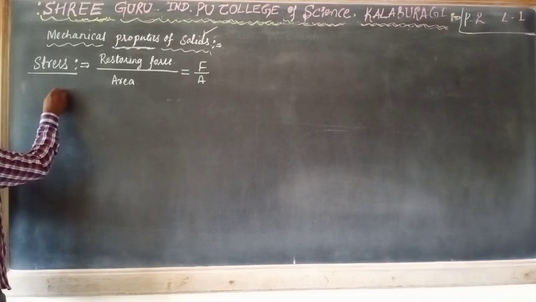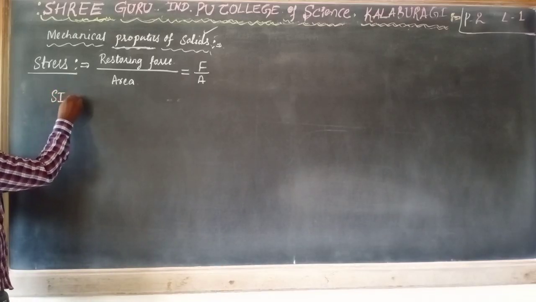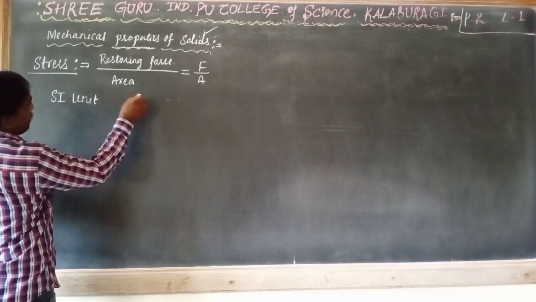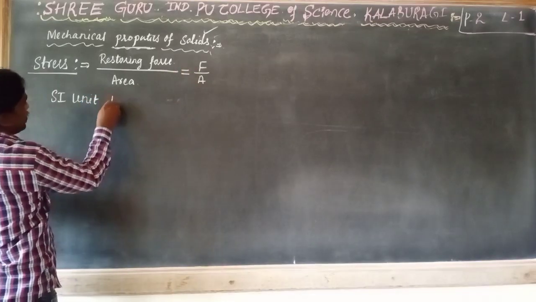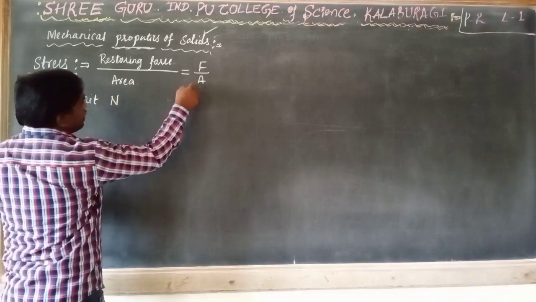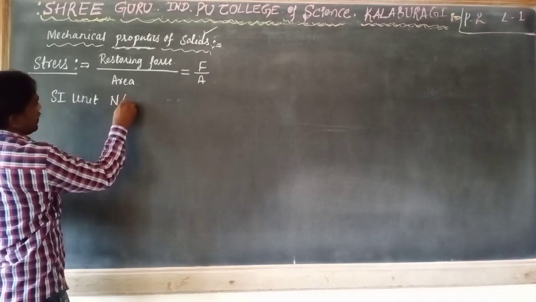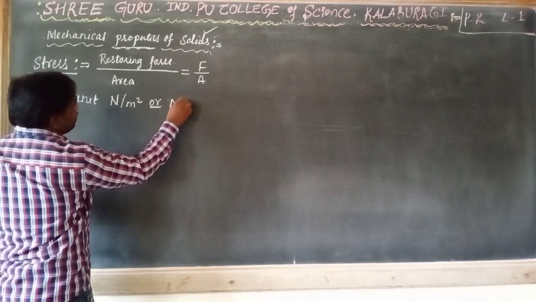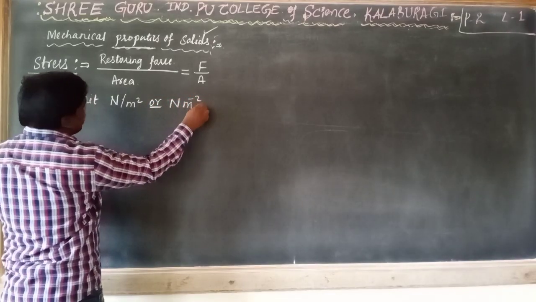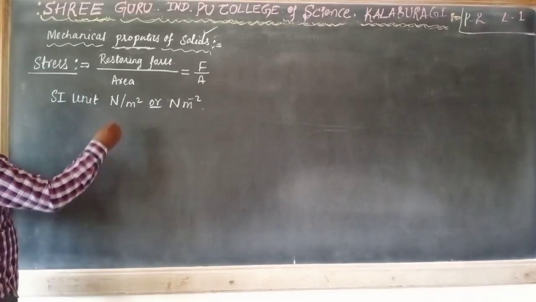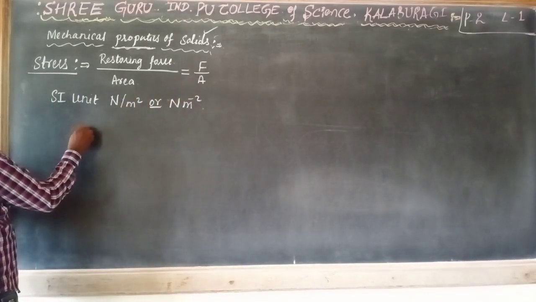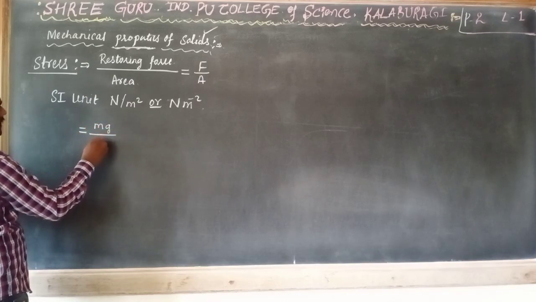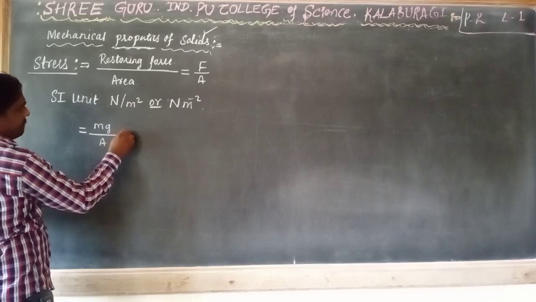What is the SI unit for this stress? What is the unit of force? Newton. What is the unit of area? Meter square. So we can write Newton per meter square, or we can write the formula F equals m into g by area.